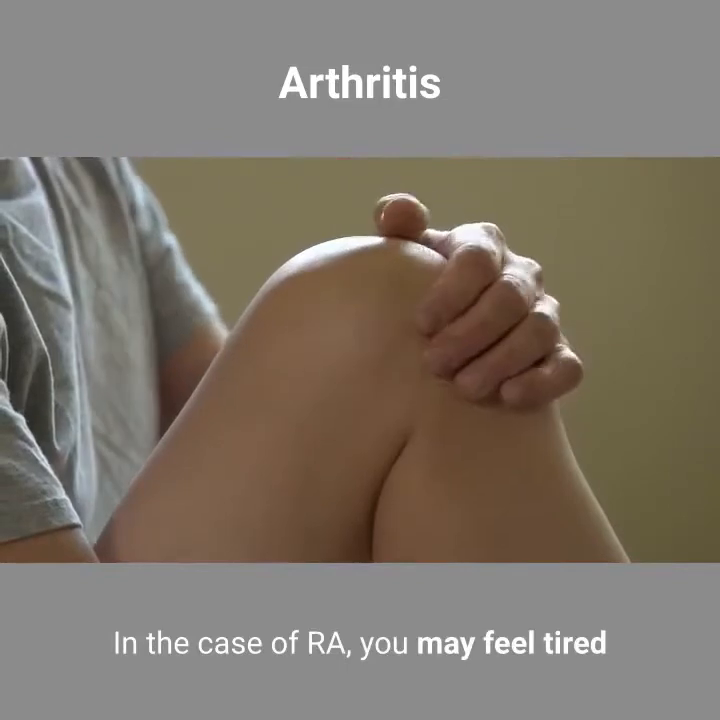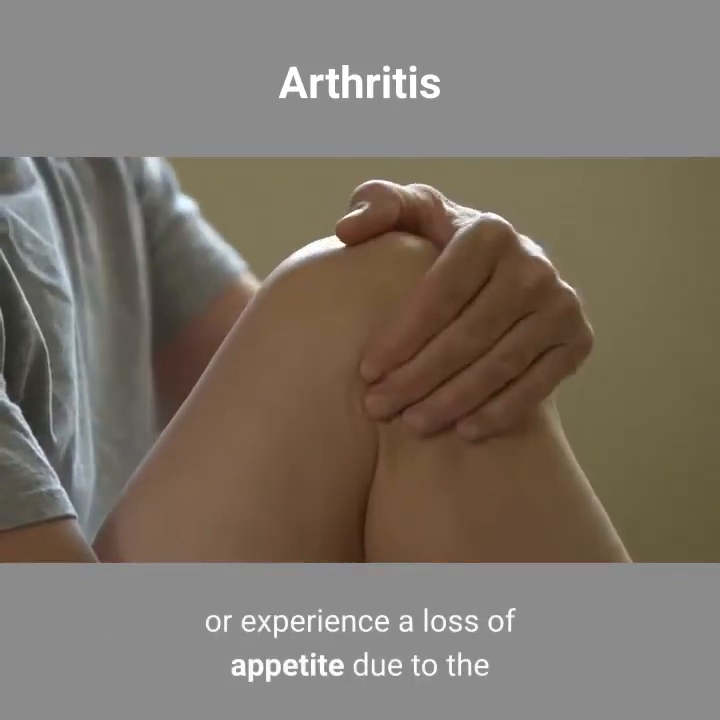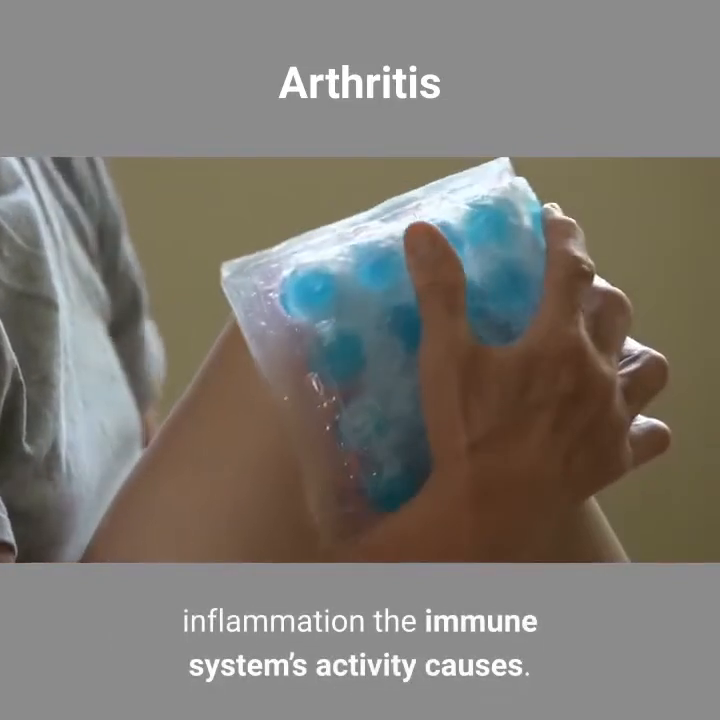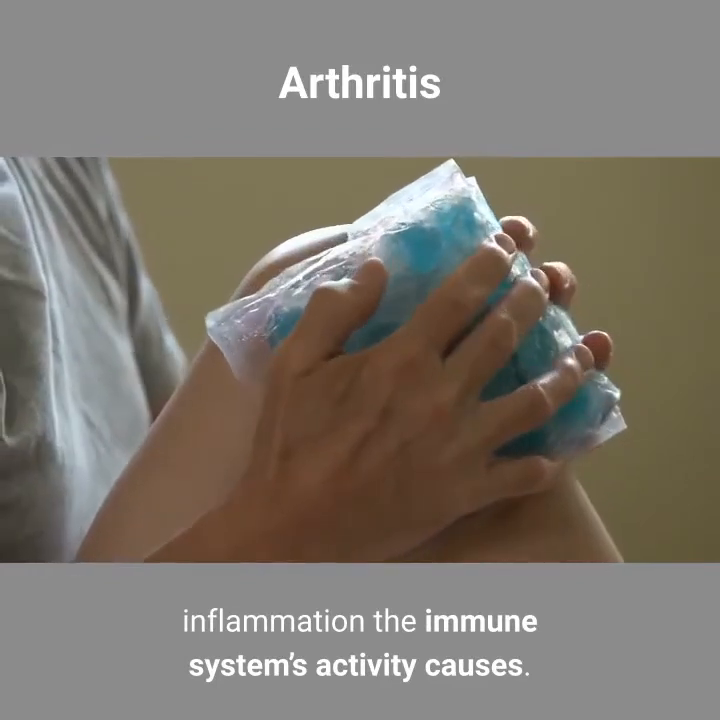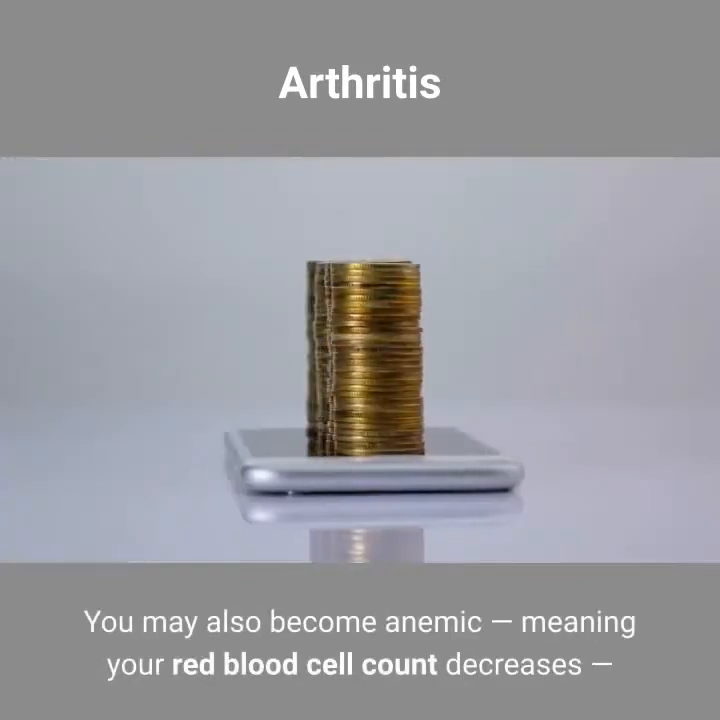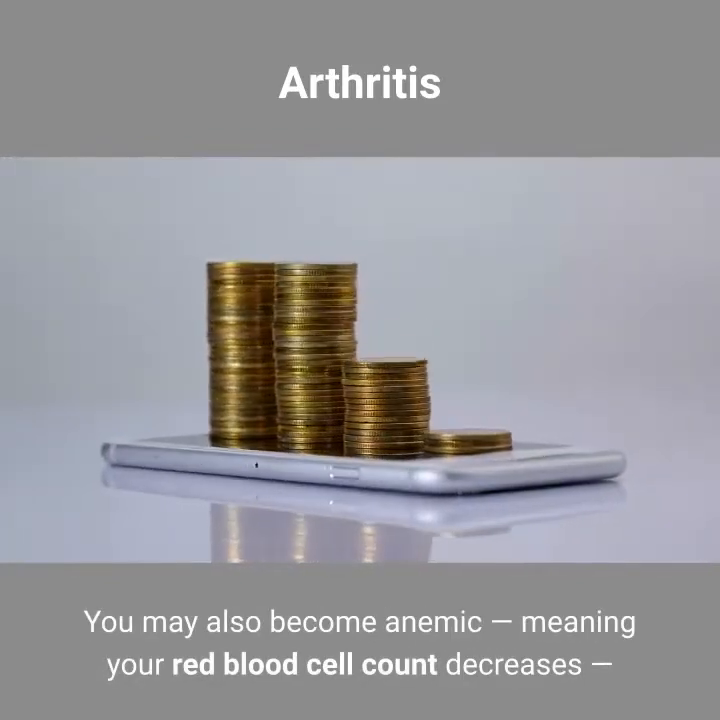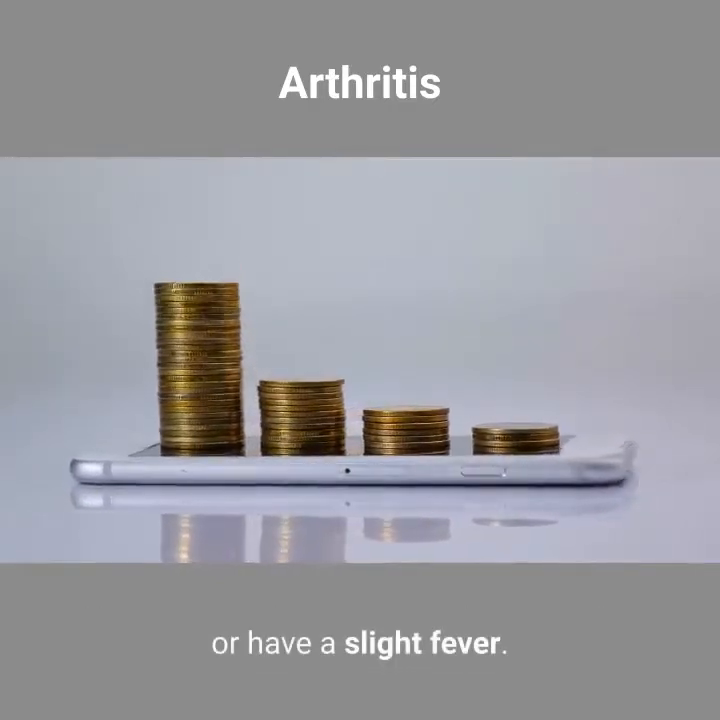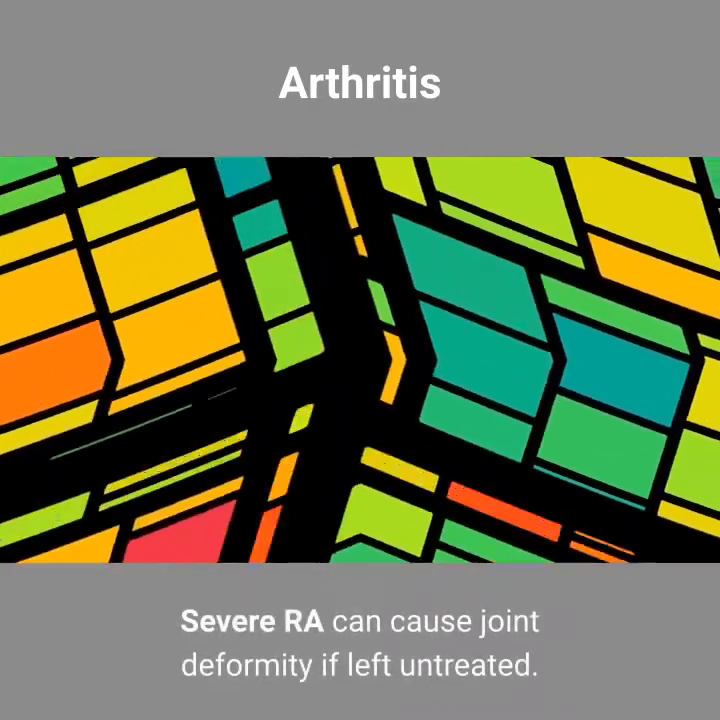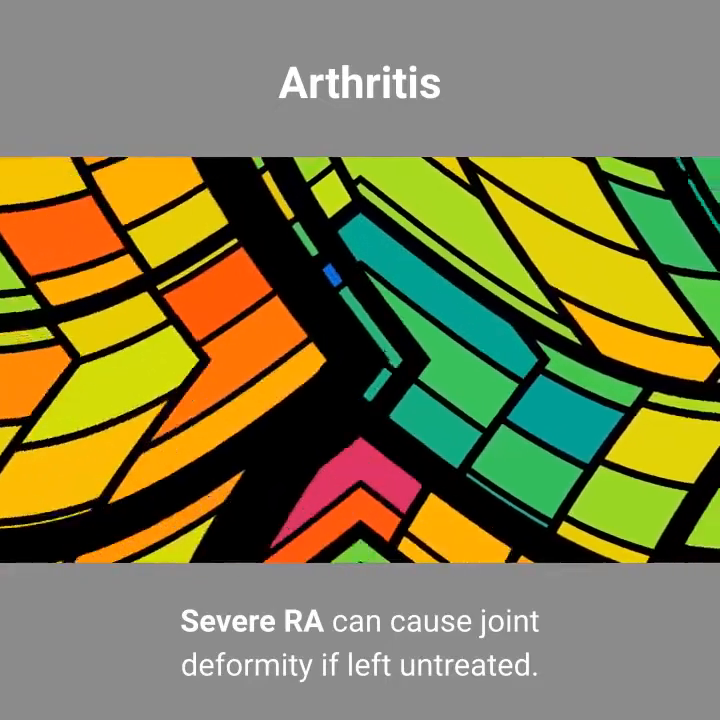In the case of RA, you may feel tired or experience a loss of appetite due to the inflammation the immune system's activity causes. You may also become anemic, meaning your red blood cell count decreases, or have a slight fever. Severe RA can cause joint deformity if left untreated.